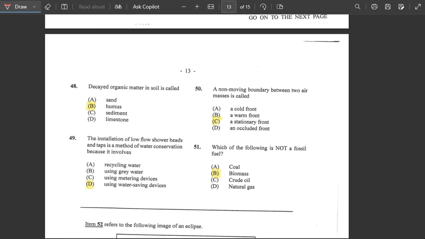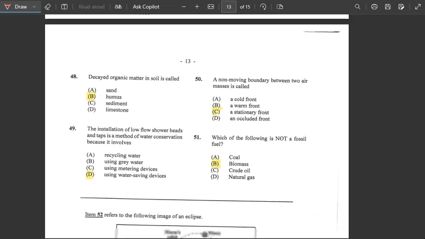Alright, number 51. Which of the following is not a fossil fuel? Coal is a fossil fuel, and crude oil is also, natural gas would also be, but biomass is not a fossil fuel.